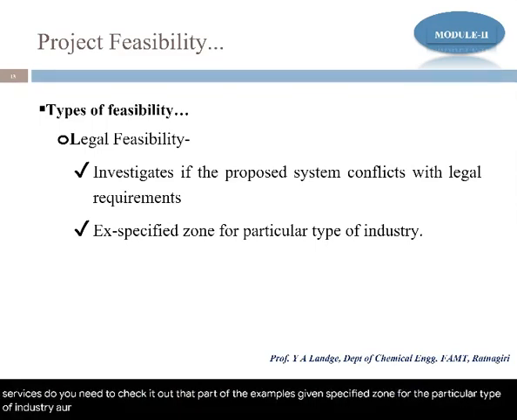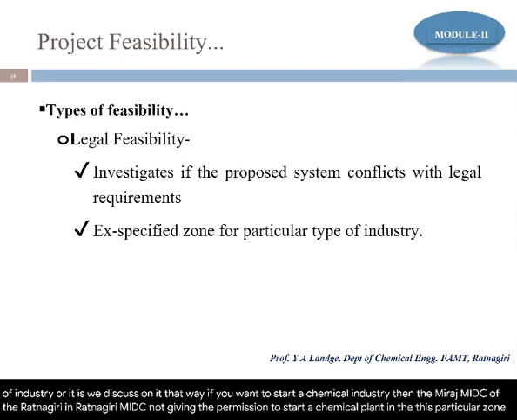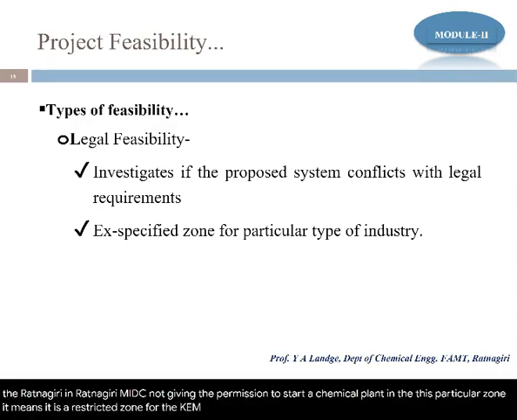We already discussed that if you want to start a chemical industry in the Mirjole MIDC in Ratnagiri, they are not giving permission to start a chemical plant in this zone. It means it is a restricted zone for chemical industries.